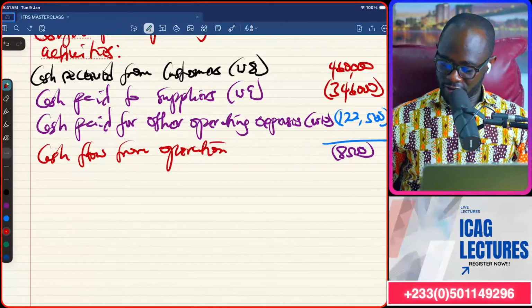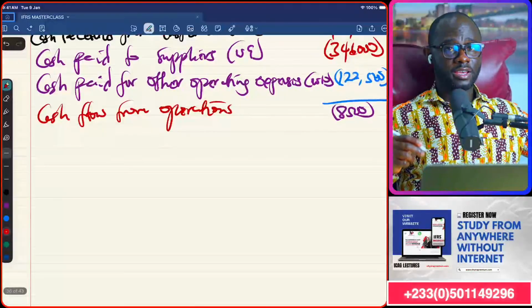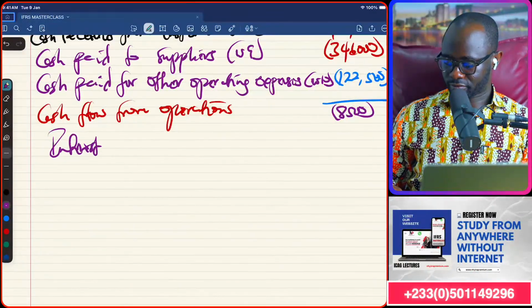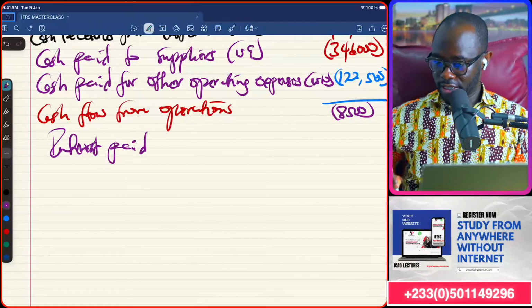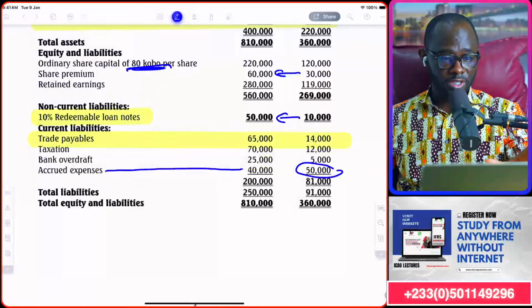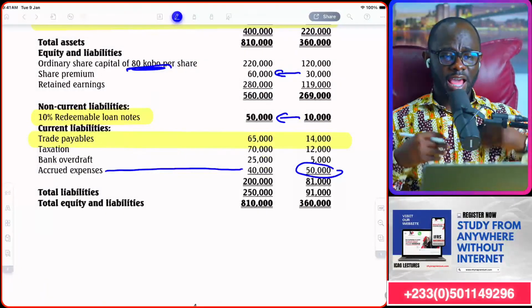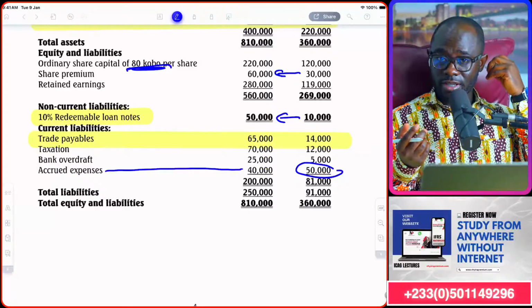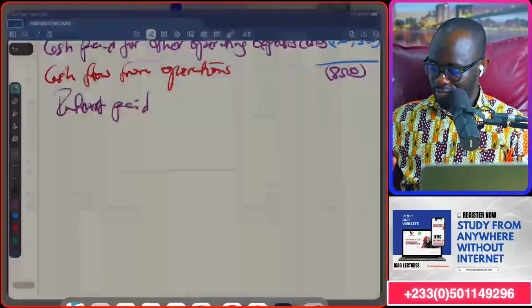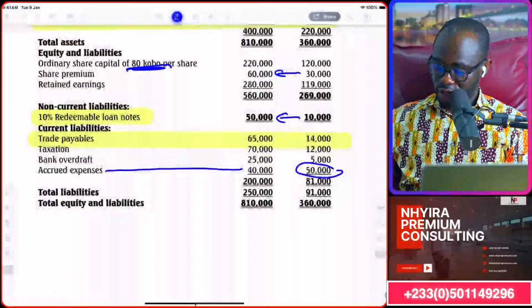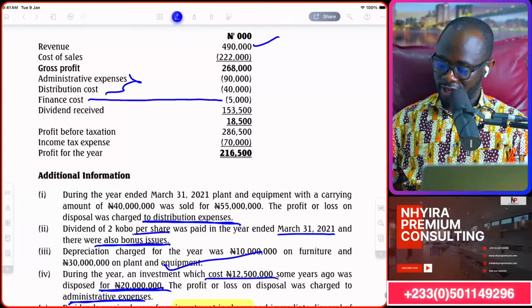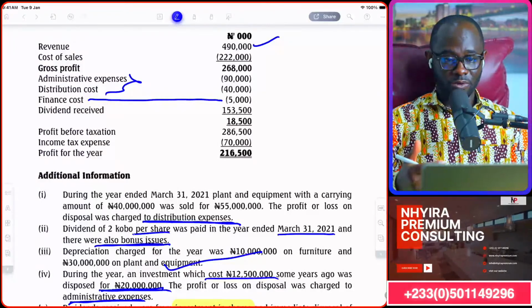But you're not done, right? Because you need to bring your interest paid and tax paid. Interest paid. If we check in the statement of financial position, there is nothing like accrued interest. So it simply means that if we go to the P&L account, the interest finance cost incurred was the same as the one that was paid.